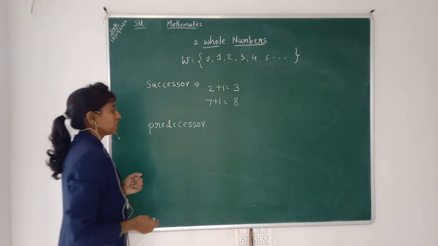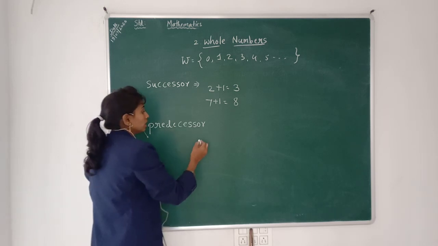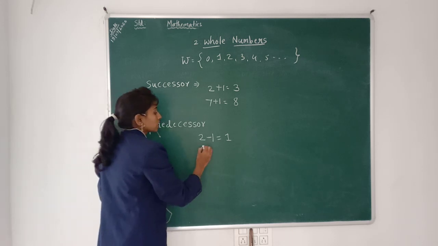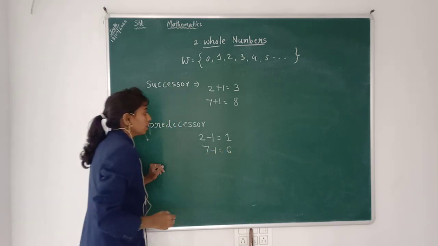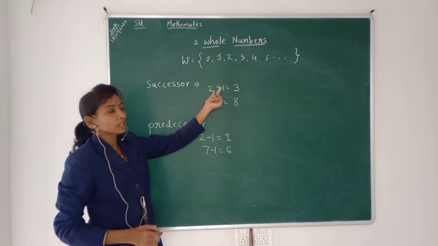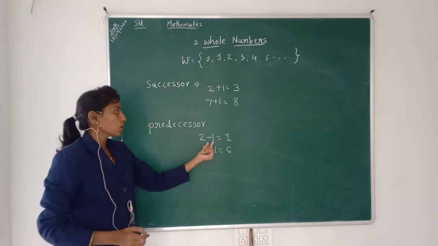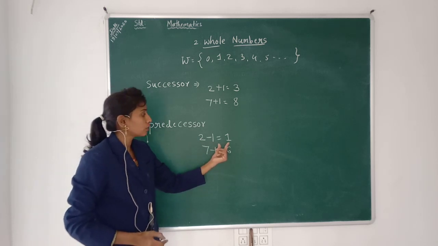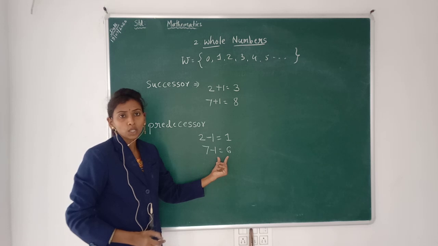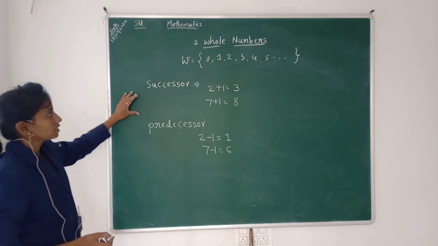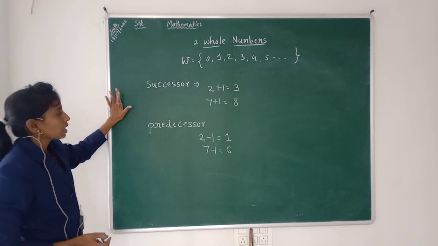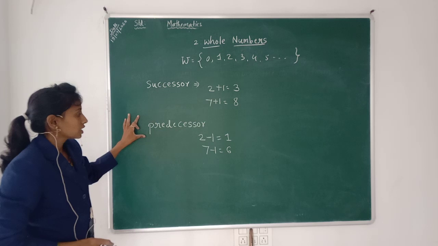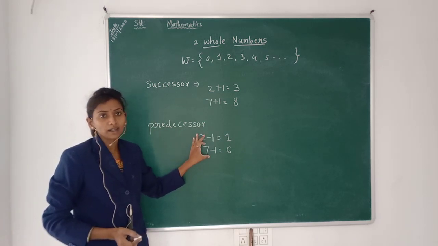Predecessor means subtracting 1 from that number: 2 minus 1 is equal to 1, and 7 minus 1 is equal to 6. These are the two terms we use in the whole numbers chapter, successor and predecessor. Successor means adding 1 to the number, predecessor means subtracting 1 from that number.